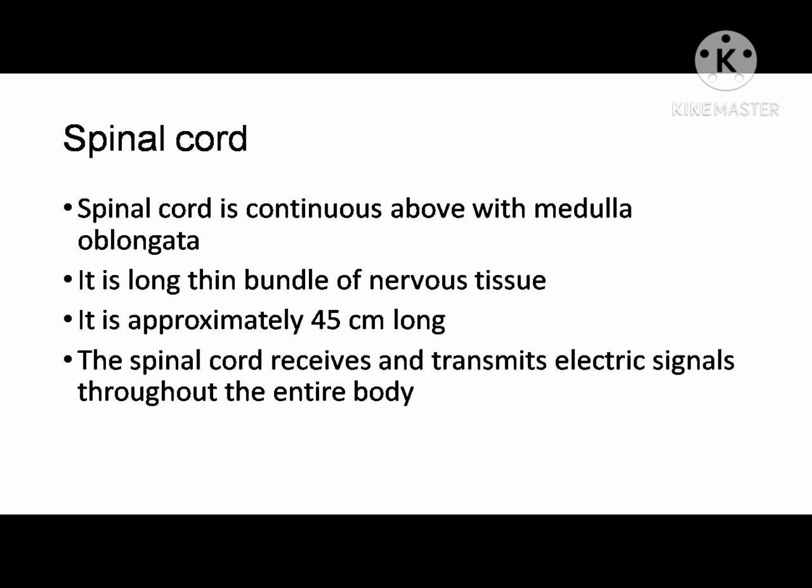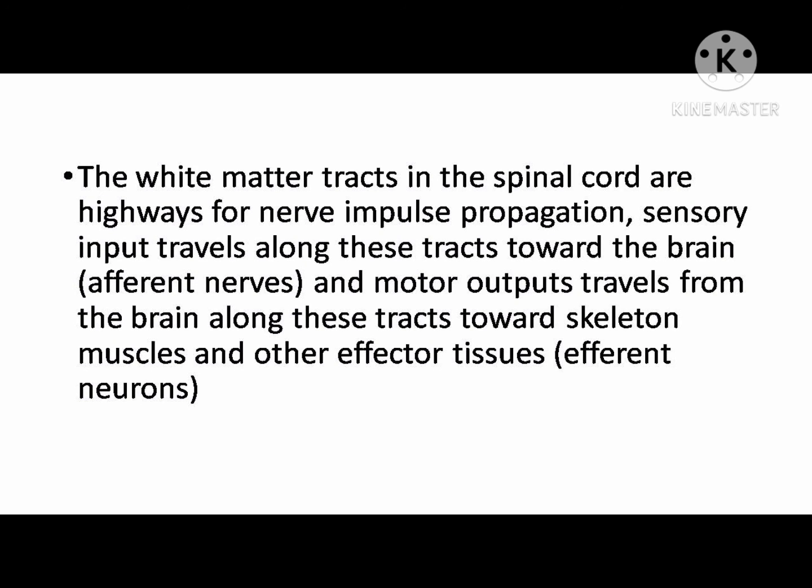Spinal cord. The spinal cord is continuous above with the medulla oblongata. It is a long, thin bundle of nervous tissue, approximately 45 cm long. The spinal cord receives and transmits electric signals throughout the entire body. The white matter tracts in the spinal cord are highways for nerve impulse propagation. Sensory input travels along these tracts toward the brain, afferent nerves, and motor outputs travel from the brain along these tracts toward skeletal muscle and other effector tissue, efferent neurons.